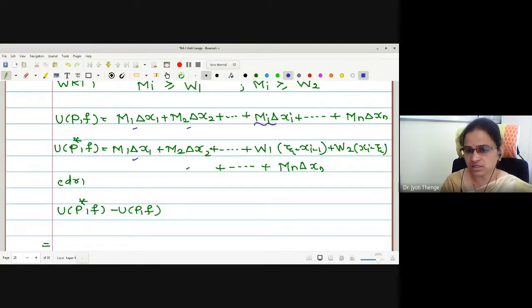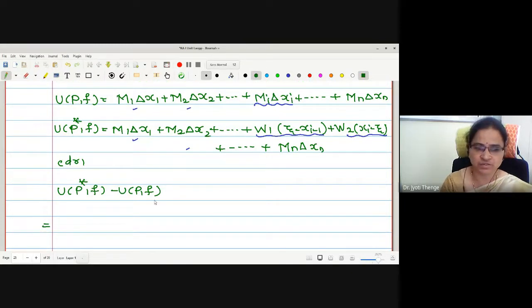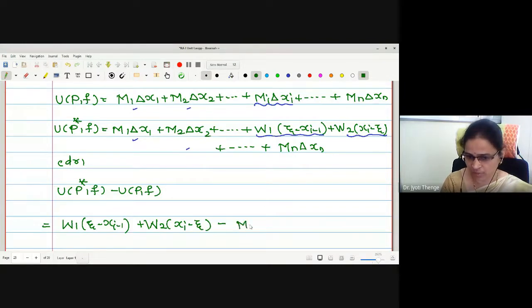Therefore, we write the terms remaining with us. This is Mi delta xi. I have to write for the refinement first: W1 into zeta minus xi minus 1 added with W2 times xi minus zeta, subtracted with capital Mi